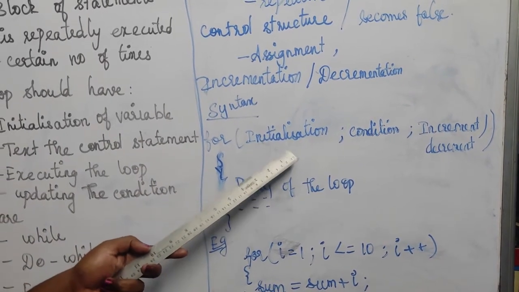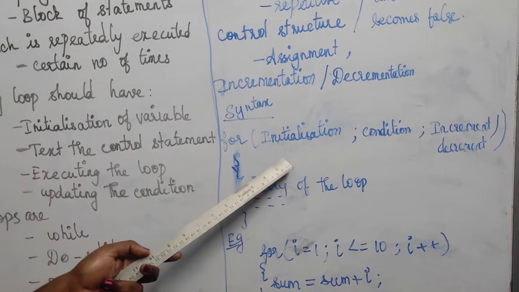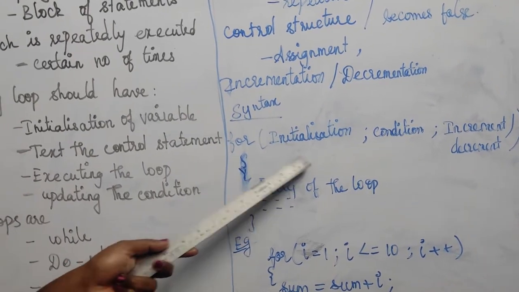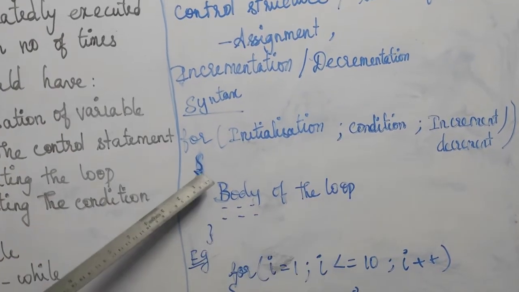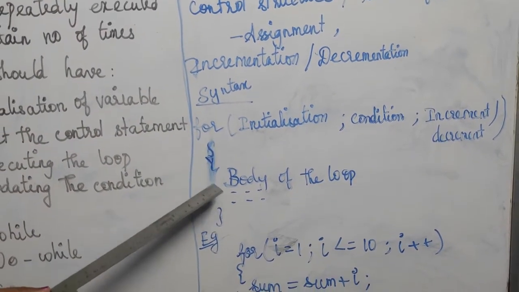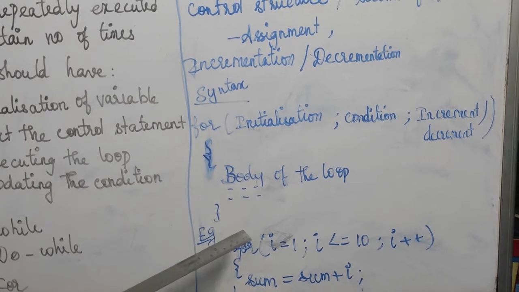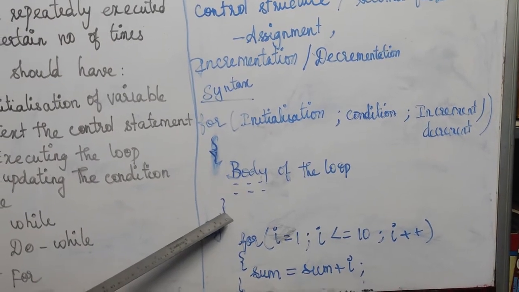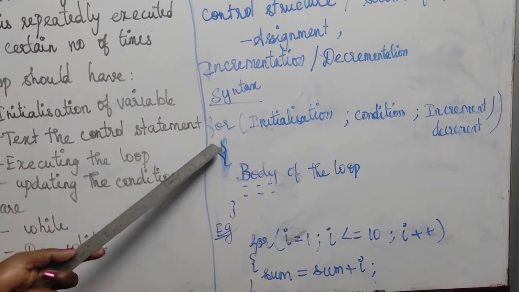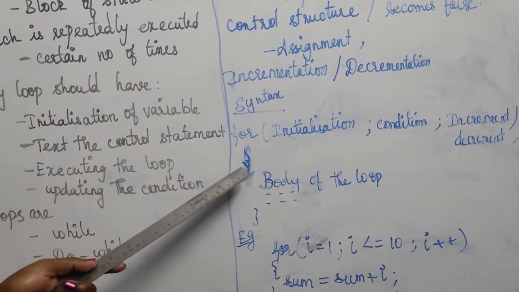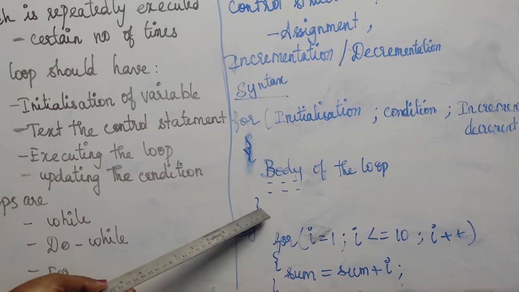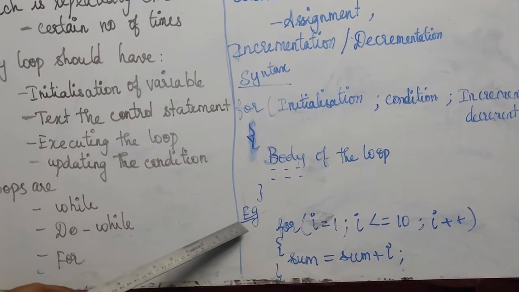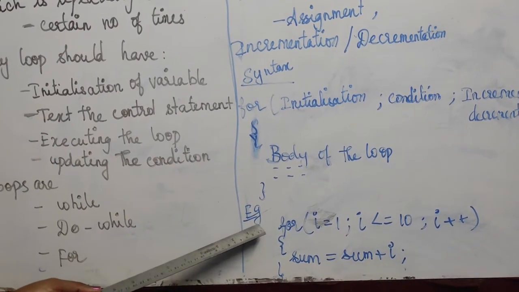Increment or decrement means we add to or subtract from the variables or values. Next we open the curly bracket, write the body of the loop, and then close the for statement. For a for statement, it is essential that we open the curly bracket and also close it. Here I have given just a simple example.